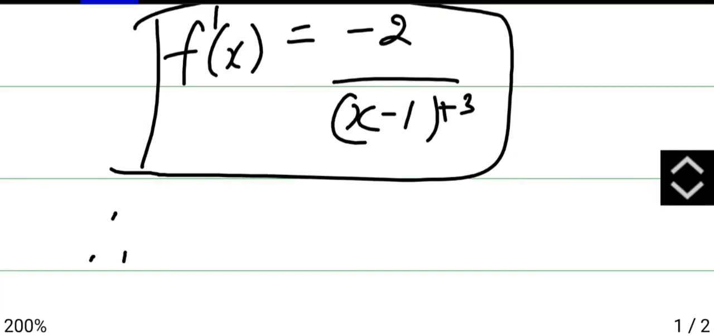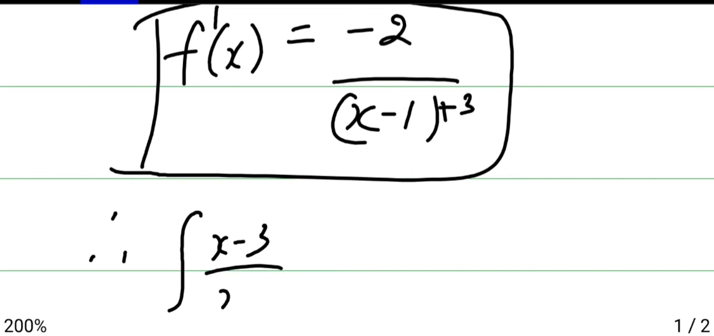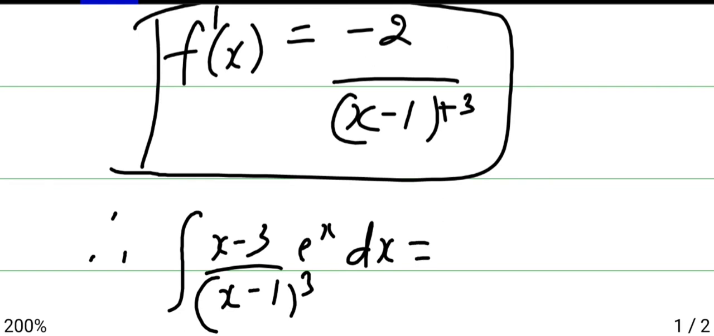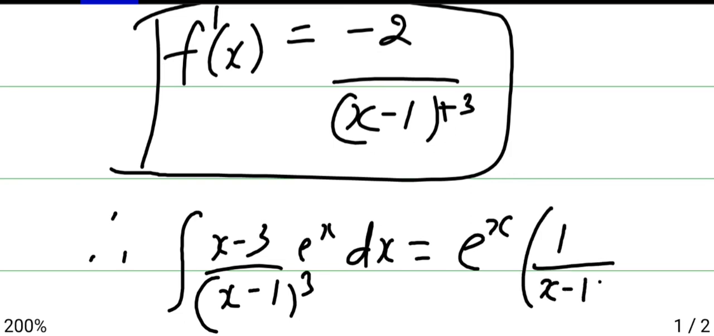Therefore the answer for the integral of (x minus 3) by (x minus 1) whole cube e power x dx will be e power x, and f of x we have taken as 1 by (x minus 1) whole square, plus c. So this is your answer.